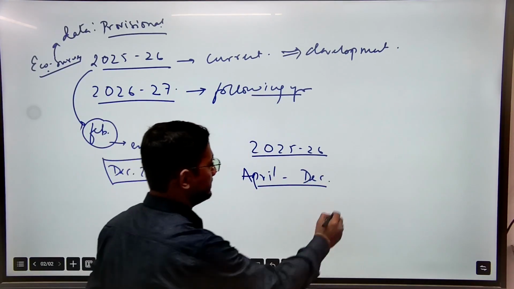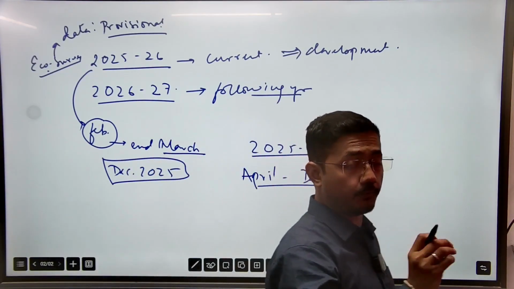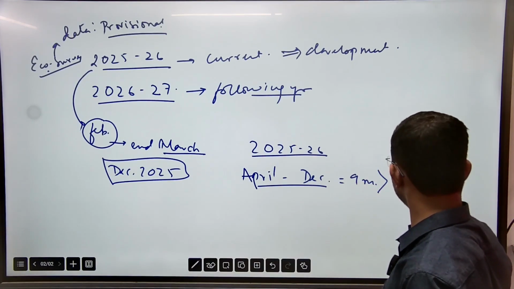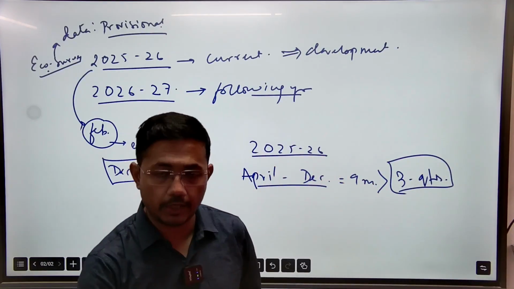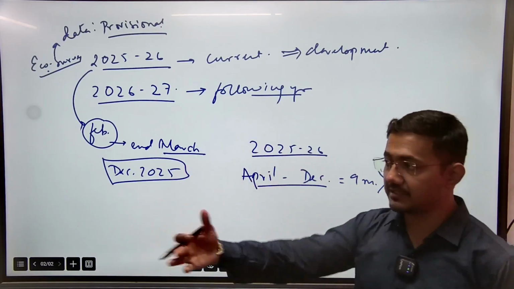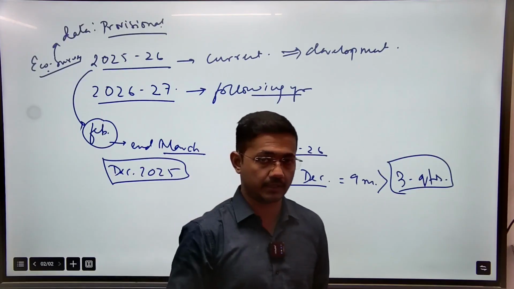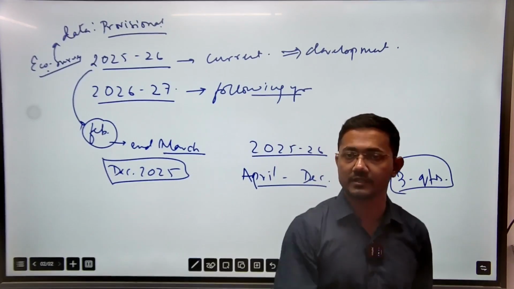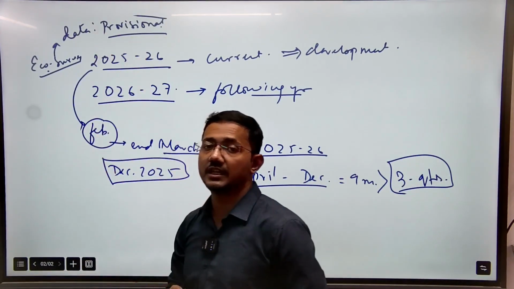That means 9 months, the 3 quarters. We do not have any data regarding the fourth quarter, from January till March, because only January has passed. We are now in February. March is yet to come. So it is not practically possible to derive data for the final quarter. That's why the data in the Economic Survey is only for 3 quarters and not 4 quarters, and the Economic Survey has only provisional data.